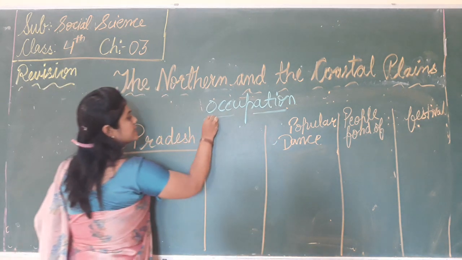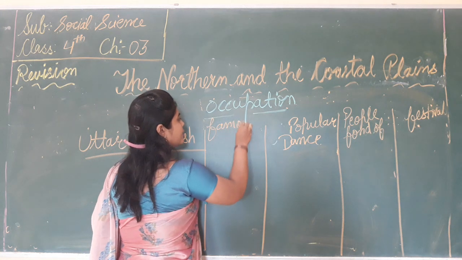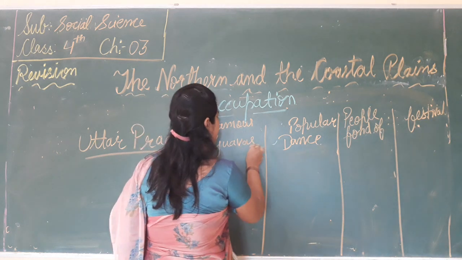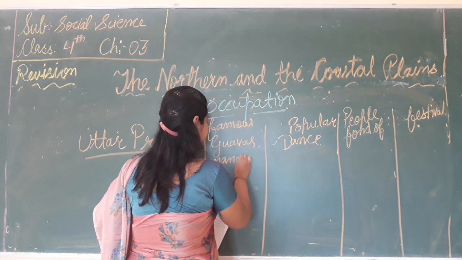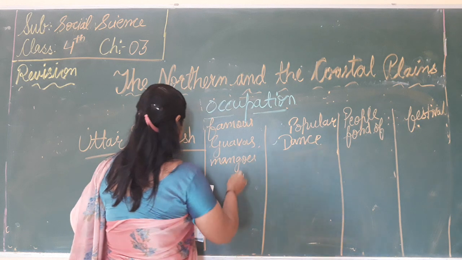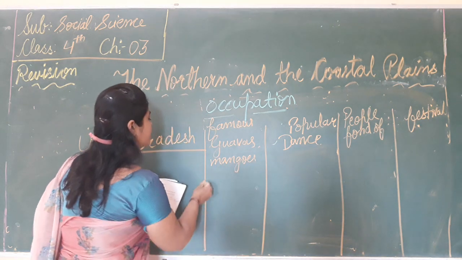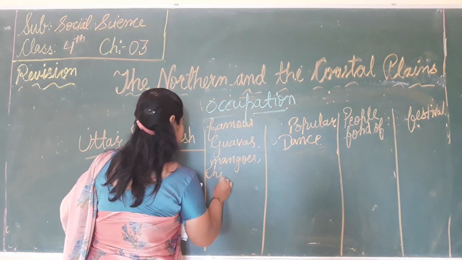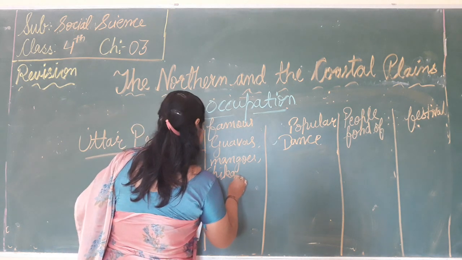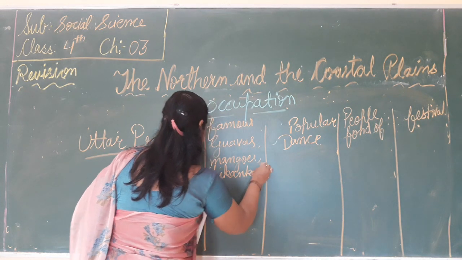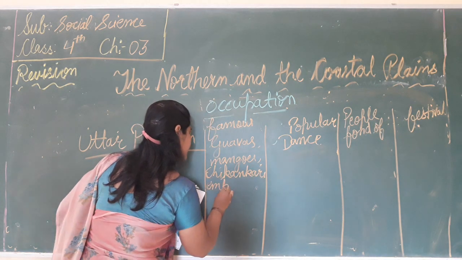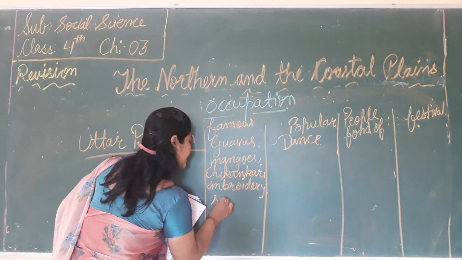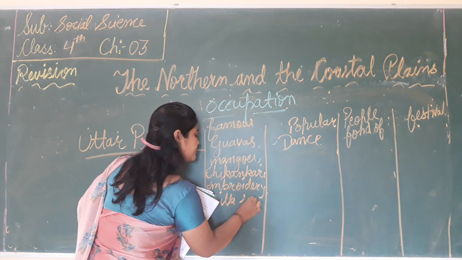It is famous for guavas and mangoes, and chikankari embroidery, silk sari, and brassware.